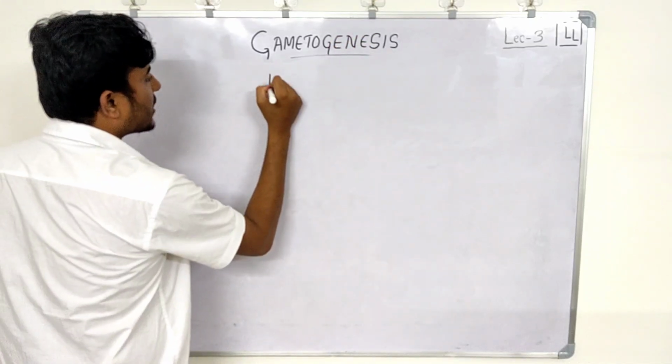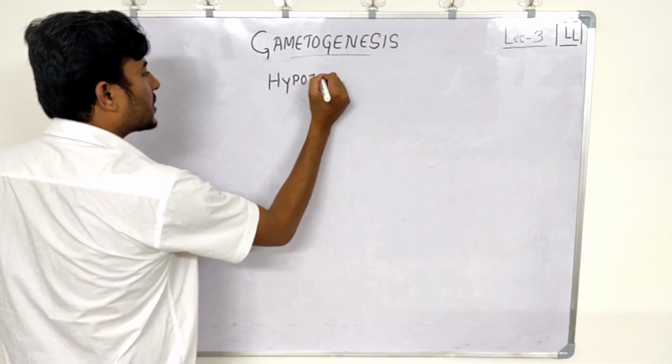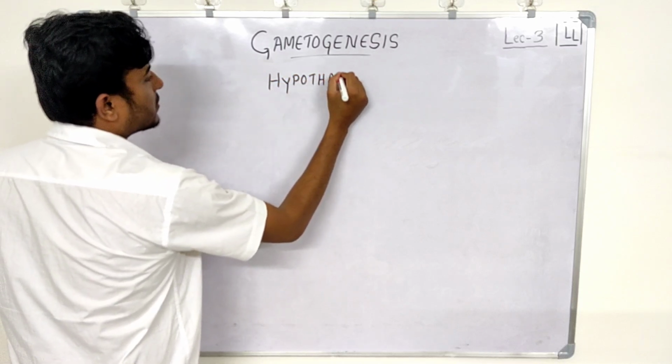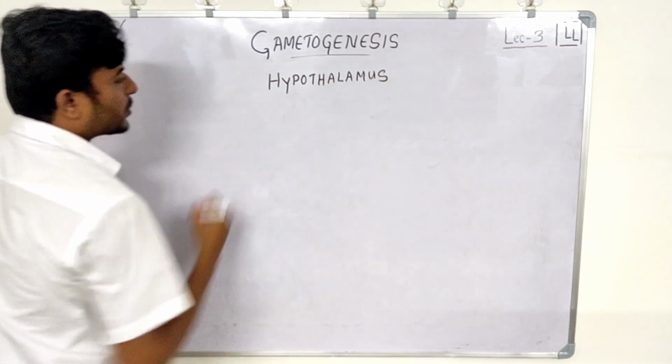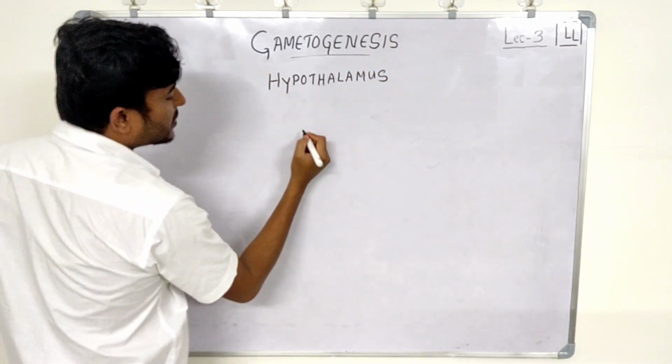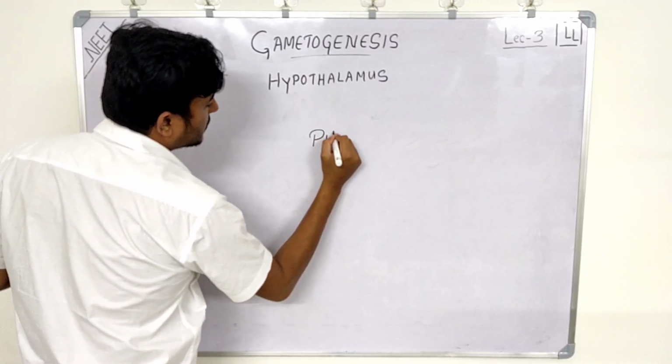Now let's say this is the hypothalamus. After the hypothalamus, what comes? The pituitary gland, right?